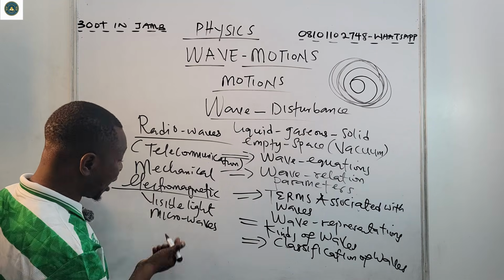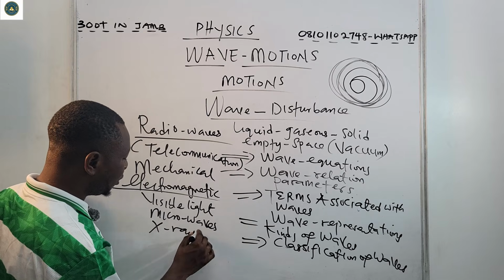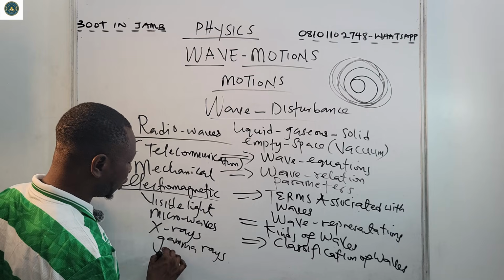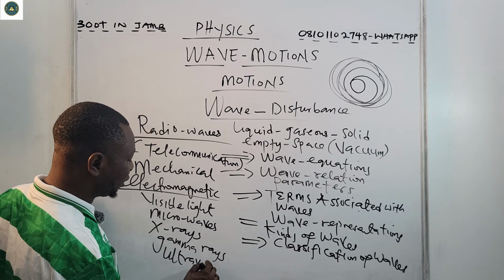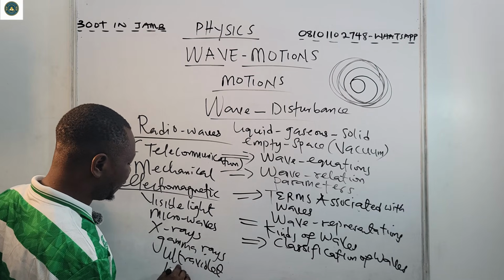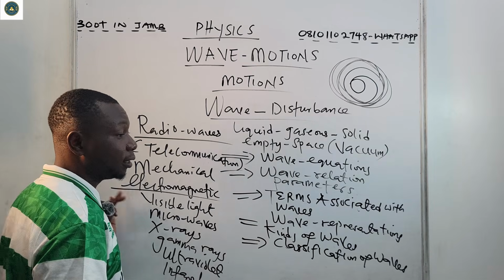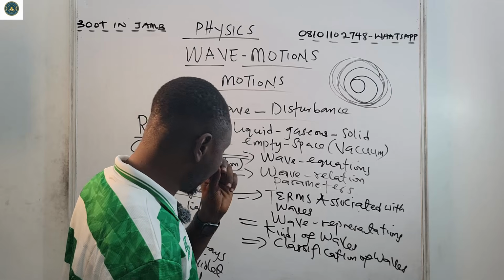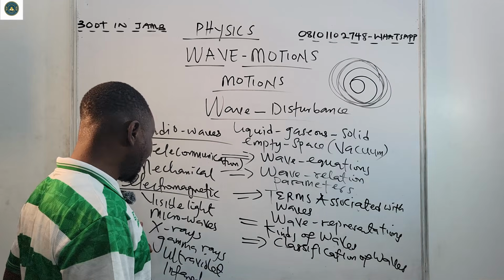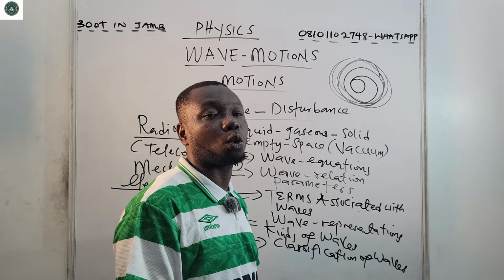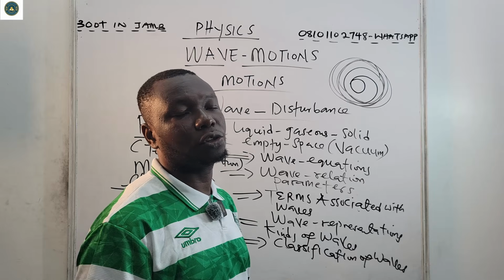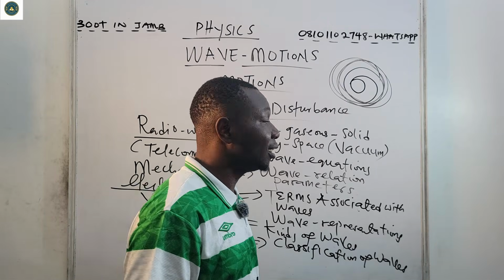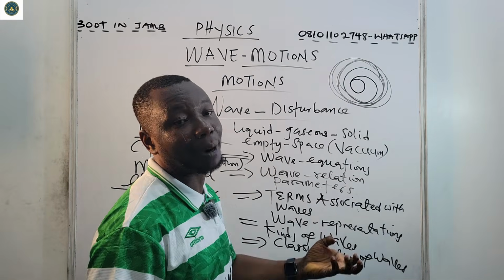Definitely, we can equally have the X-ray and the gamma ray, the ultraviolet ray, and even the infrared. All right? The infrared, they are under the electromagnetic waves. Now, the X-ray and the gamma rays, they involve what we call the photons. Photons, those are emissions of light. They can penetrate into solid materials.